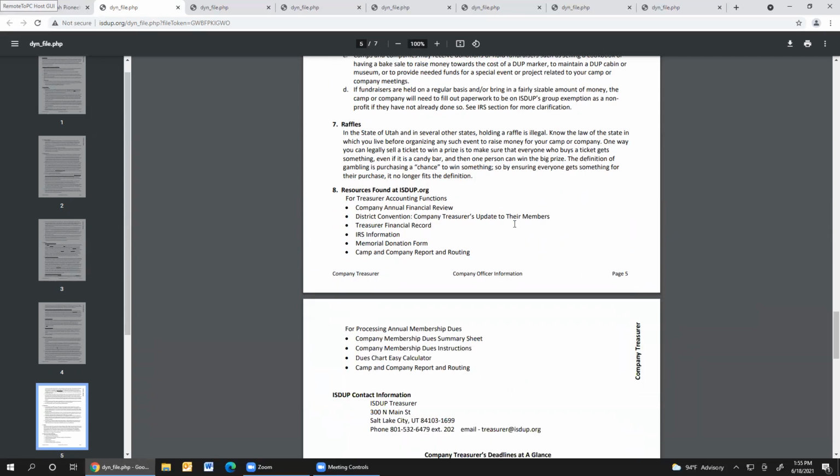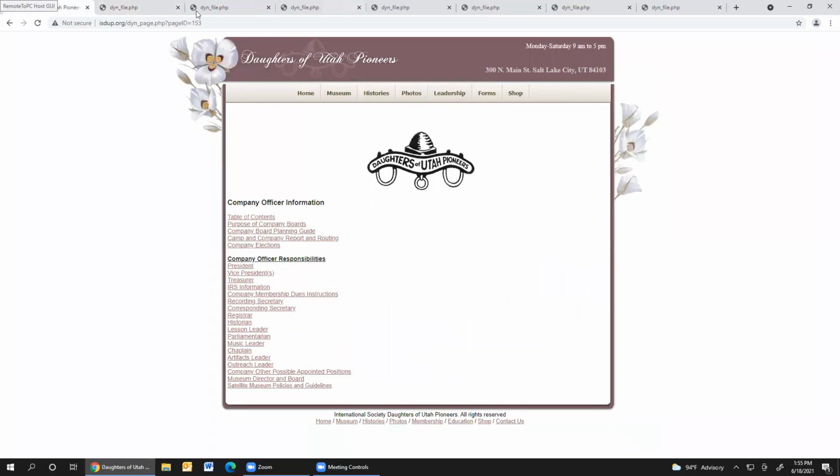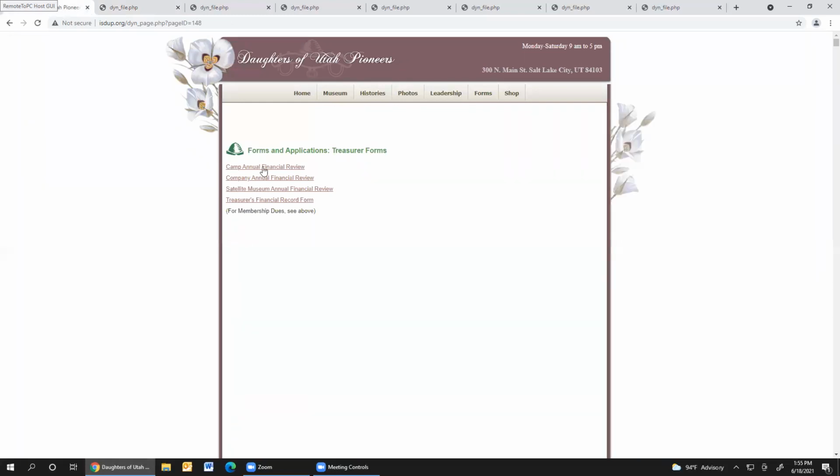The last thing I want to talk about are the forms. If you go into the form section under treasurer, here are where the treasurer forms are for the financial reviews. If you want to do the membership forms, they are under these membership dues again. And that's where you're going to access those that have to do with the membership dues you're collecting. The treasurer forms right here will give you your camp annual financial review, your company, your satellite museum annual financial review. This is just an enlarged check register, basically.